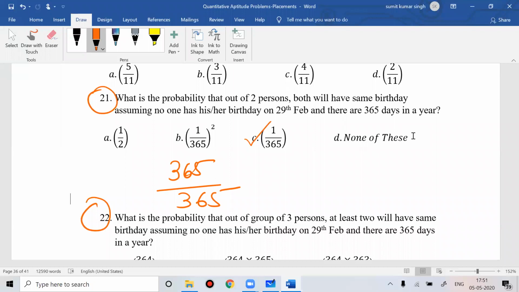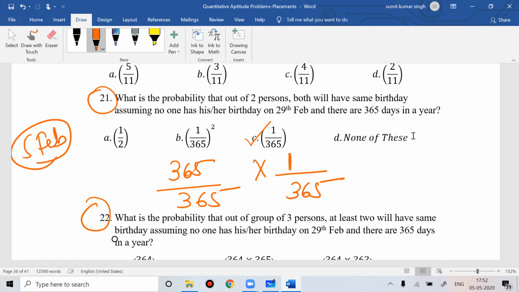Now suppose the first person has the birthday on 5th February. Then in order that both should have birthday on the same date, the second person's birthday should also be on 5th February. So what is the probability that the second person has a birthday on 5th February? That is 1 by 365. So the probability that both persons have the birthday on the same date is 1 by 365.